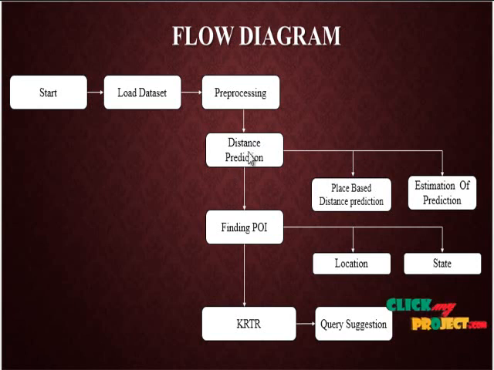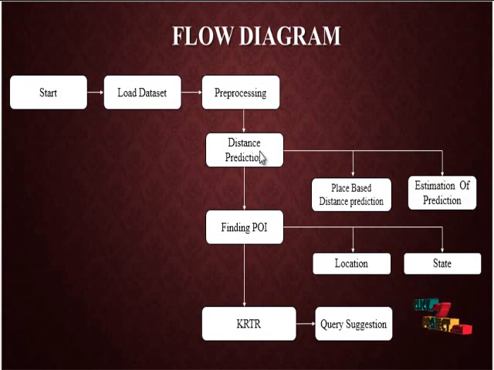The distance can be predicted with the help of two things. The one is place based distance prediction, and then next we find the estimation of prediction. First, place based distance prediction means each and every distance can be calculated regarding the place and latitude and longitude. So finally we estimate our prediction result.